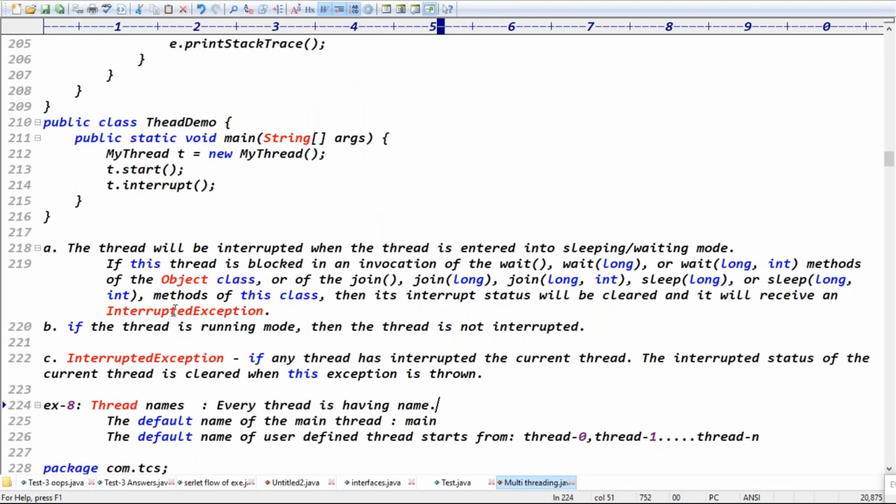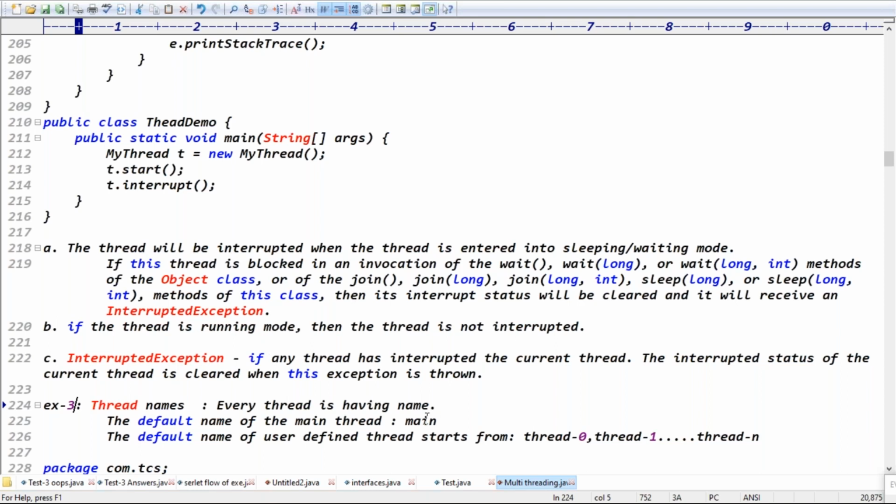Exactly, guys. Good. Guys, next example you can go for the thread names. Every thread has its own name, guys. The default name of the main thread is main. And the default name of a user defined thread starts from Thread-0.